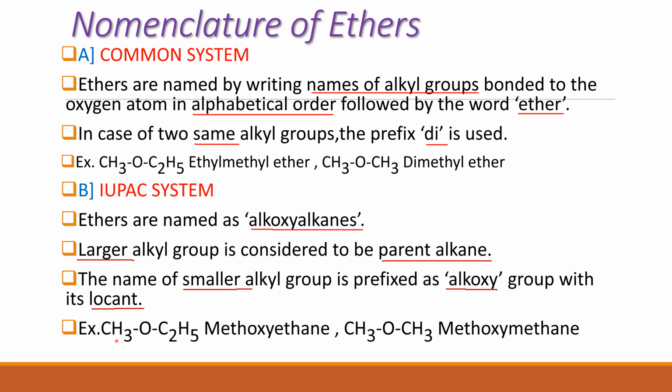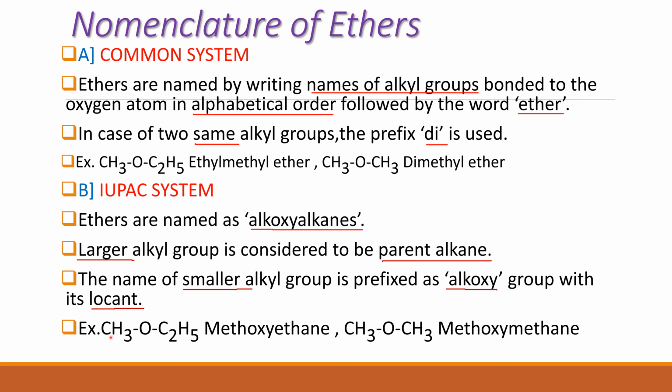For example, let us see the same example, CH3OC2H5. The IUPAC name of this compound can be written by considering the larger group as the parent alkane. Here the larger group is C2H5 with 2 carbon atoms, and we know that the alkane with 2 carbon atoms is ethane. So the parent alkane here will be ethane. The smaller group is the CH3 group, the methyl group.